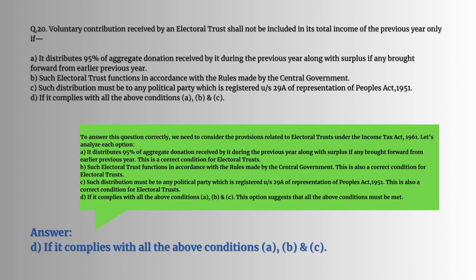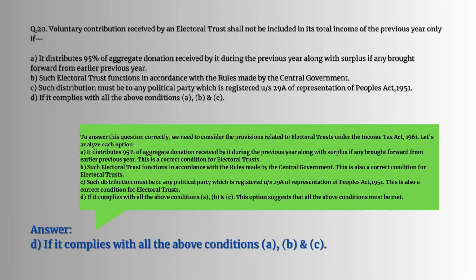Question number 20. Voluntary contribution received by an electoral trust shall not be included in its total income of the previous year only if, to answer this question correctly, we need to consider the provisions related to electoral trust under the Income Tax Act. Let's analyze each option. A. It distributes 90% of aggregate donation received by it during the previous year along with surplus, if any, brought forward from the earlier previous year. This is a correct condition for electoral trust. B. Such electoral trust functions in accordance with the rules made by the central government. This is also a correct condition for electoral trust.